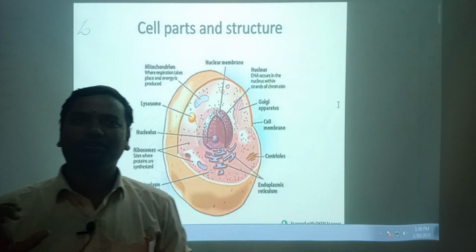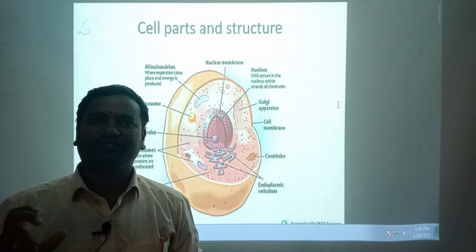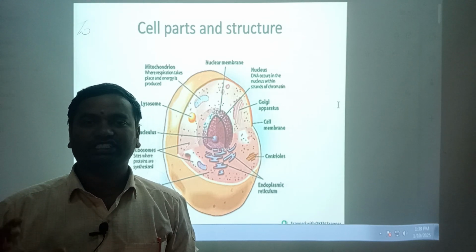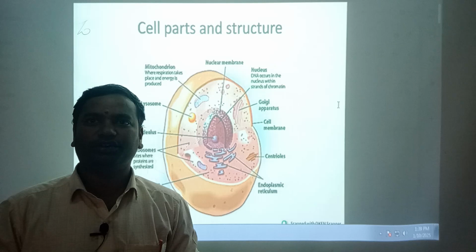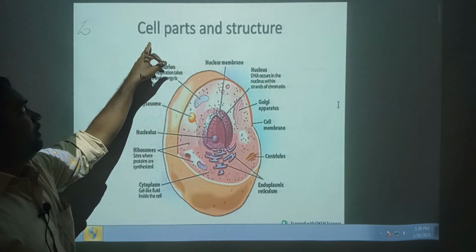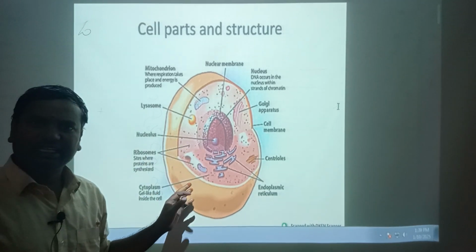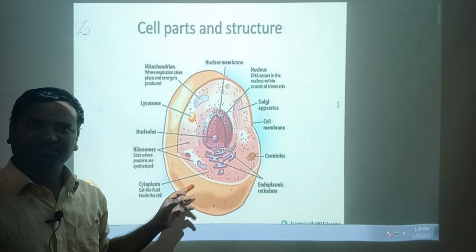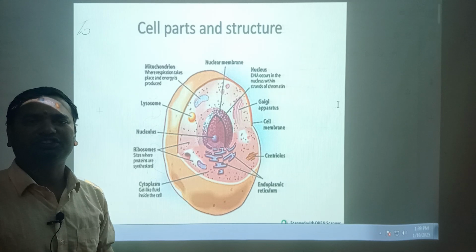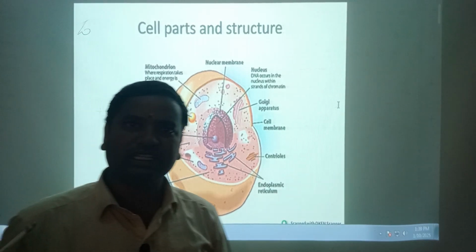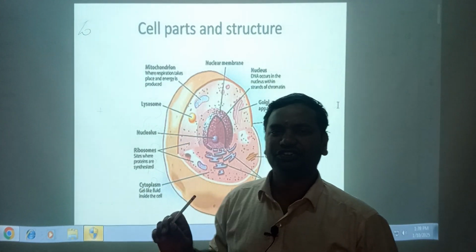The topic name is ultrastructure of animal cell. Very important topic. First of all, cell. This is one of the cells. Cell is the structural and functional unit of organism.